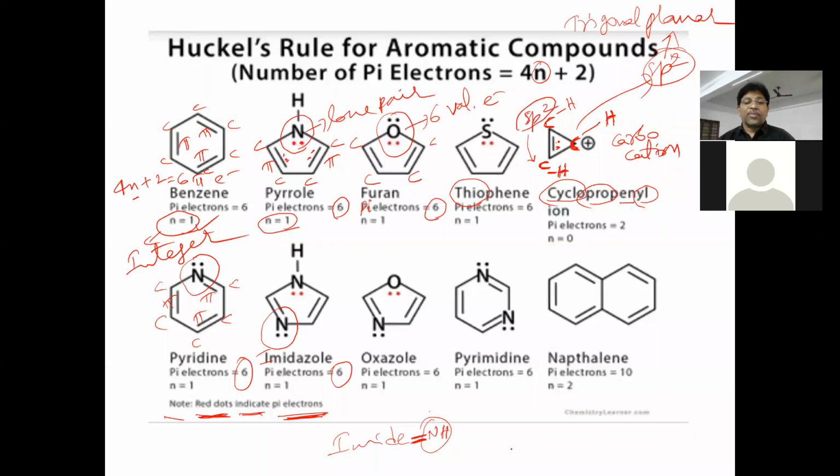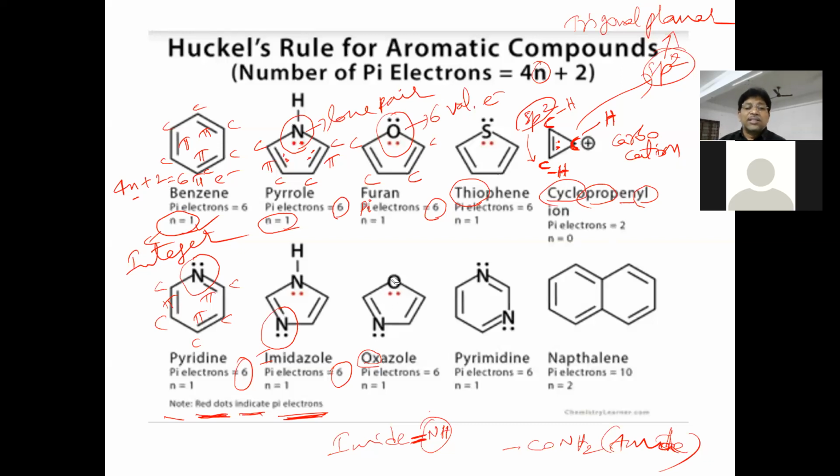A CONH2 group is called amide, we know, but this is imide, double bond NH. So whenever a double bond is there, we take it as imid. Here it is oxazole. Oxygen is present here, so it is called oxazole.